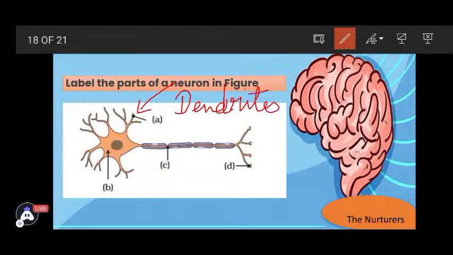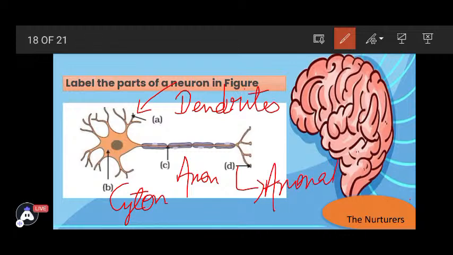B is the star-shaped body, also called the cell body or cyton. C is the long thread-like structure which is responsible for transferring the impulse, called the axon, and D is the cell ending, basically called the axonal ending.